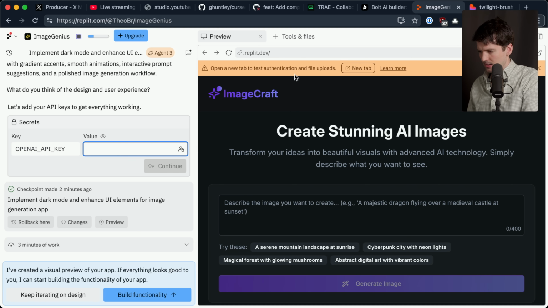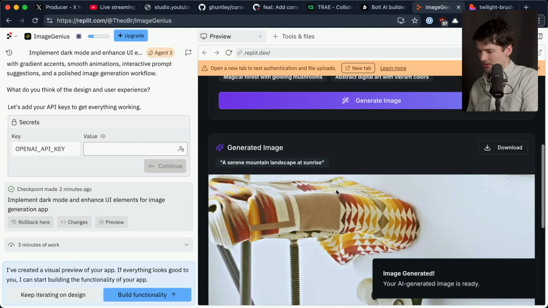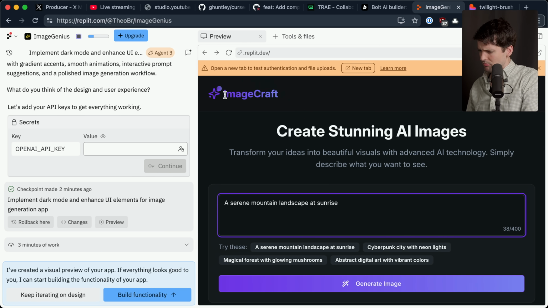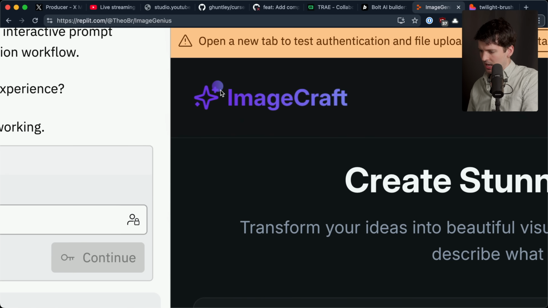I'm paralyzed. Open a new tab to test authentication and file uploads. Oh, it has auth built in. That is rare. Most of these vibe coding tools suck hard at auth. AI generated image is ready. Okay, it just took a random stock image, it looks like.